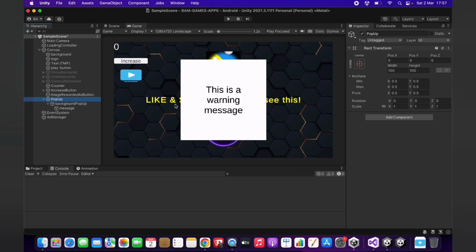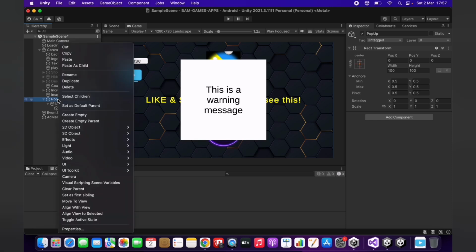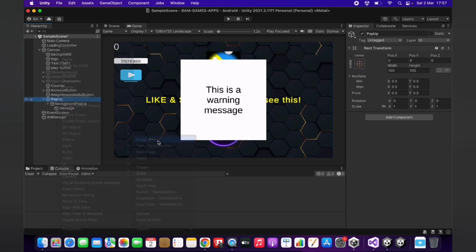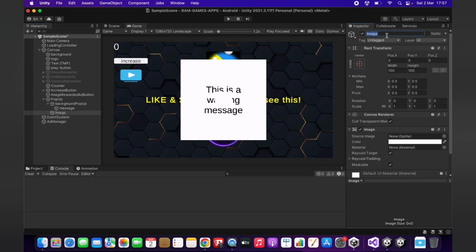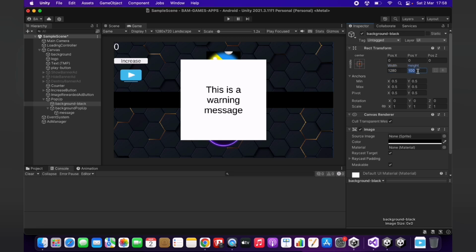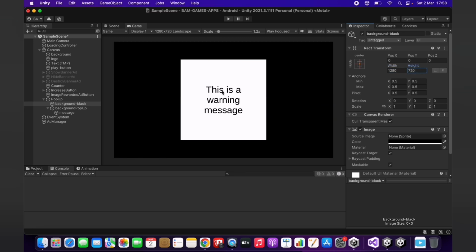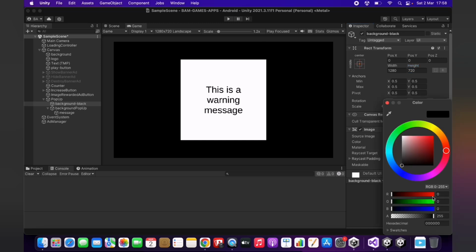And one more thing I will suggest as a recommendation is that inside the pop-up you also create another image. In this case it's going to be background black. You place it in the back, so you move it up. Color should be black and it should cover the full screen. So in this case 1280 of width and 720 of height. It will look like this, but for sure we are going to make it a bit transparent.